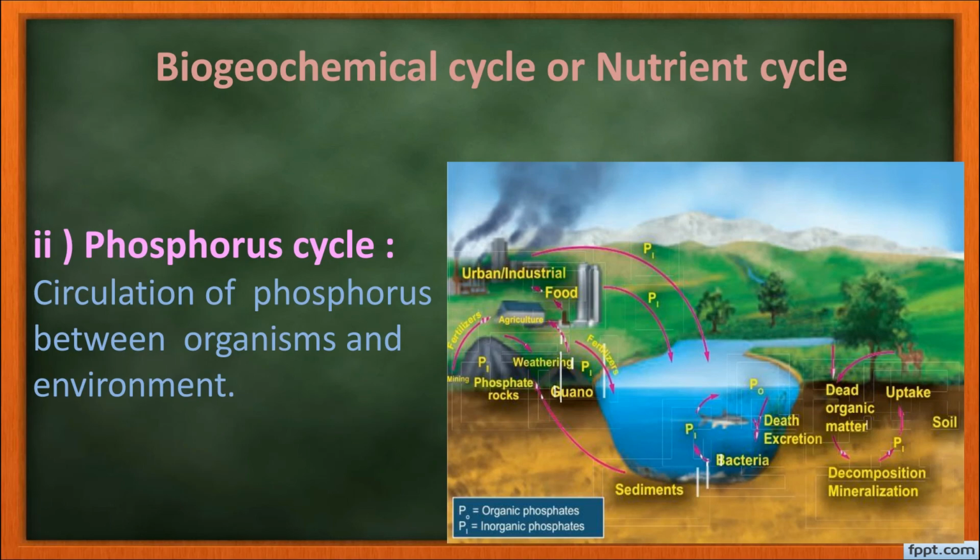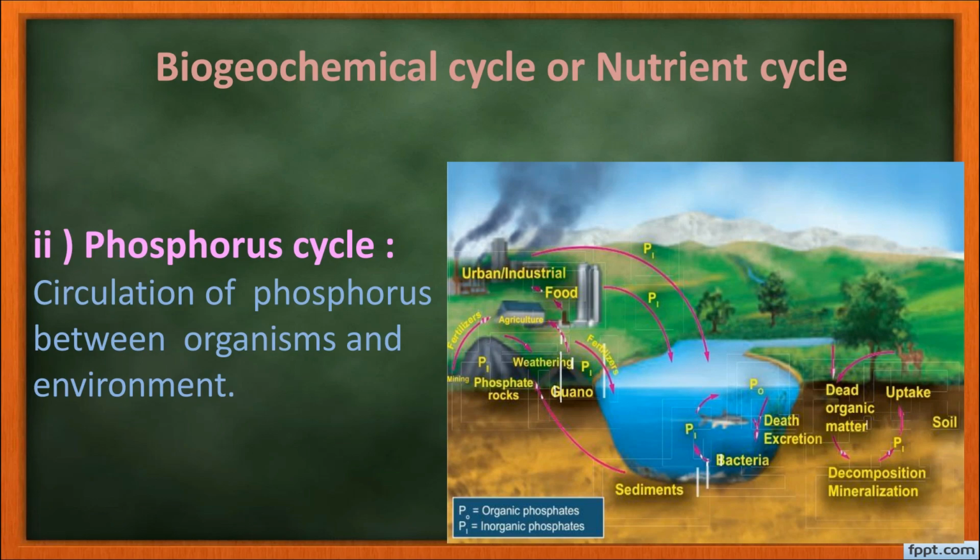So the phosphorus that is released from the rock deposit by the weathering process gets circulated in the lithosphere and the hydrosphere. Lithosphere is the molecules that are present in the rocks, and hydrosphere in the water. So when it comes to the hydrosphere and the soil, they are absorbed by the plants for their growth in the form of phosphate ions.